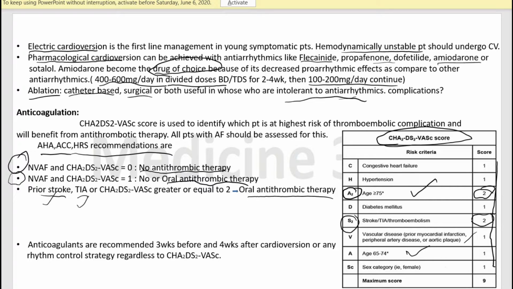Now, anticoagulation in case of electrical cardioversion: the American Heart Association recommends anticoagulation therapy for 3 weeks before and 4 weeks after cardioversion in the case of a rhythm control strategy.